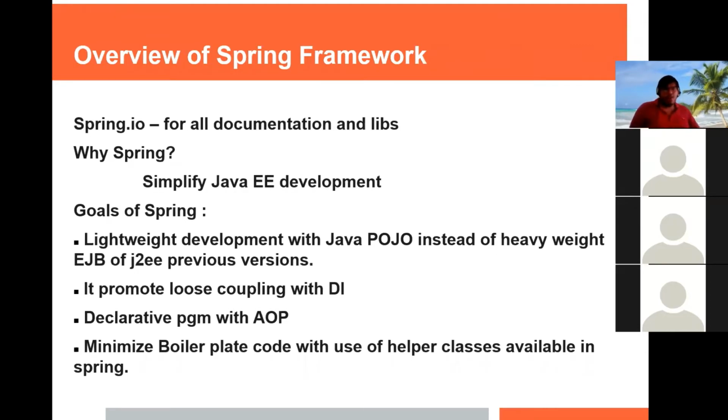Now I'm going to summarize it. What we have seen is that Spring simplifies Java EE web application development. It is a lightweight application development framework, an alternative to previous versions of Java EE. And there are other things for which it is good. First, it promotes loose coupling. So do you know what loose coupling is?